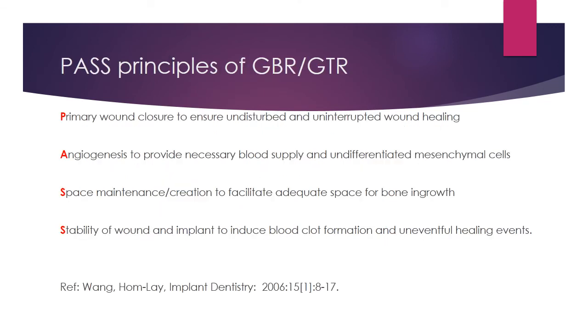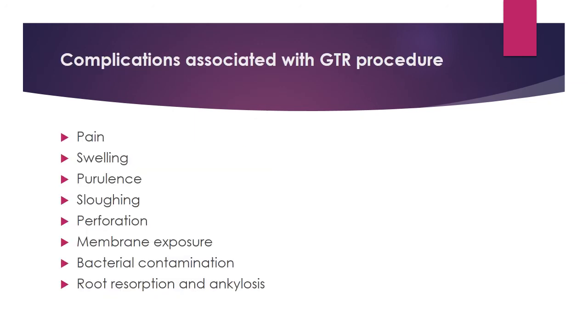Predictable regeneration requires both a high level of technical skill and a thorough understanding of underlying principles of wound healing. Principles of GBR and GTR, PASS: P stands for primary wound closure to ensure undisturbed and uninterrupted wound healing. A, angiogenesis to provide necessary blood supply and undifferentiated mesenchymal cells. S, space maintenance or creation to facilitate adequate space for bone ingrowth. S, stability of wound and implant to induce blood clot formation and uneventful healing events. This was given by Wang and Boyapati in 2000.